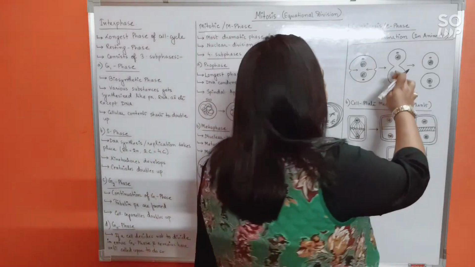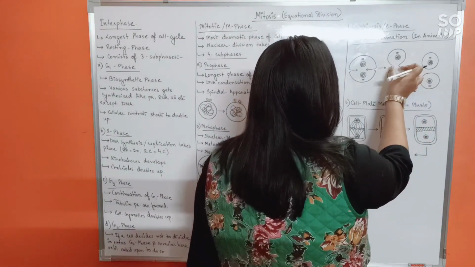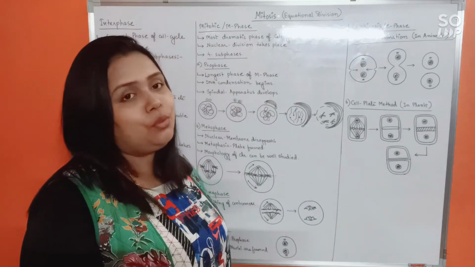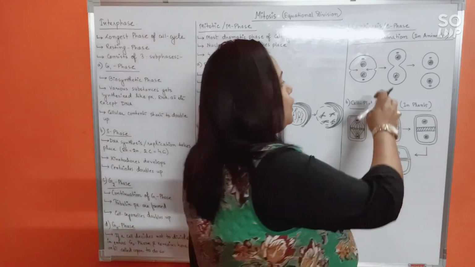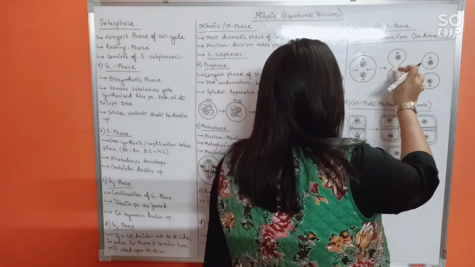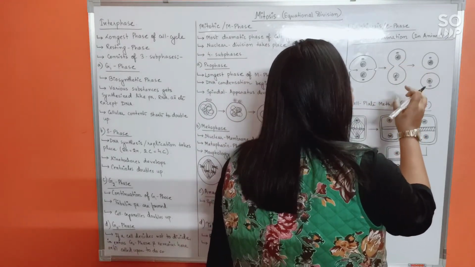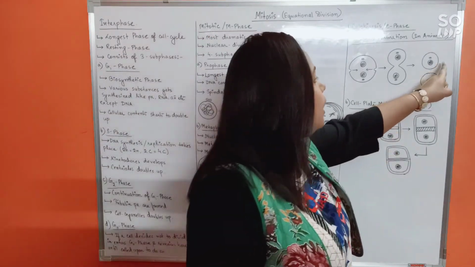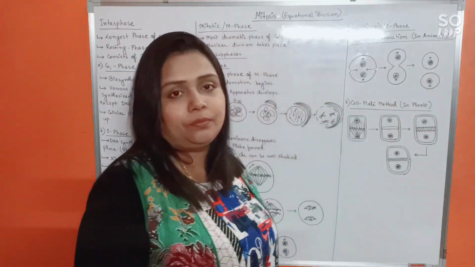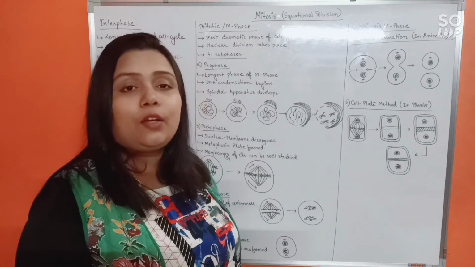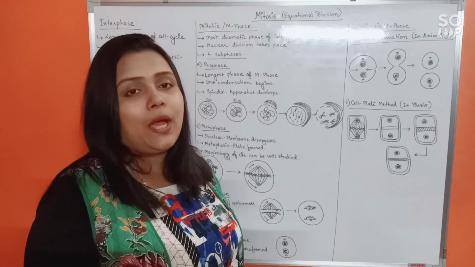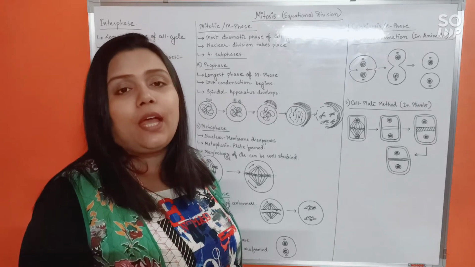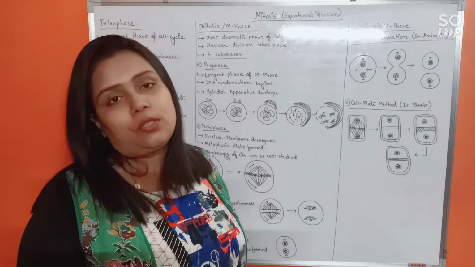Okay. So by centripetal movement, as the furrow deepens, you can see the cytoplasm has already started to divide into two equal parts. Eventually, exactly where the furrow meets, there the two cytoplasms will completely separate out and we will have two daughter cells formed. Alright, this is called furrow formation, by which cytokinesis occurs in animal cells, because animal cells do not have a cell wall. That's why it is possible here.